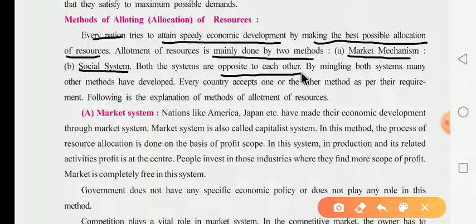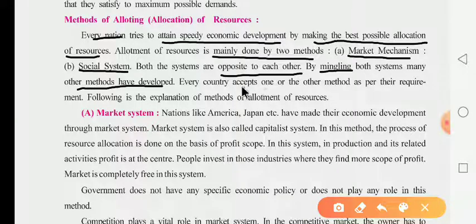Dear children, be careful here. What do they say? Both systems are opposite to each other: the market mechanism and the socialist system. By mingling both systems, many other methods have been developed. Now what happened there? They say that mingling means आपस में मिलना, meeting, mix of both the systems; other methods have also been developed.